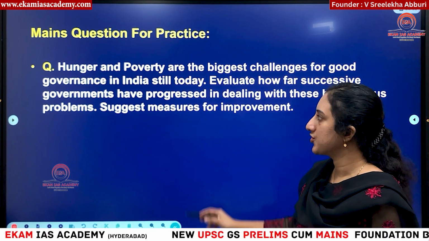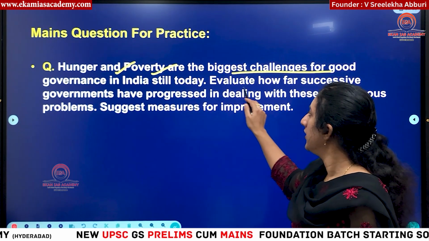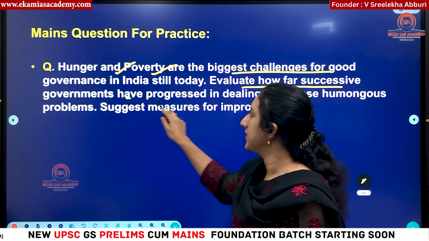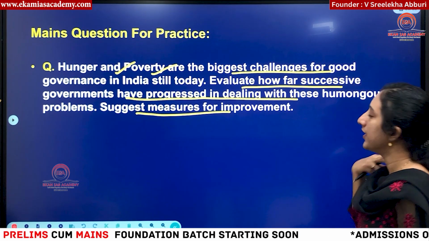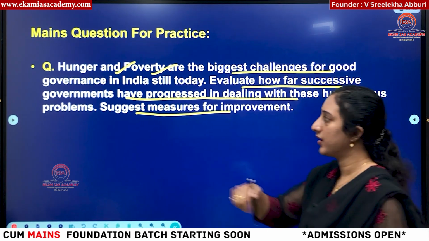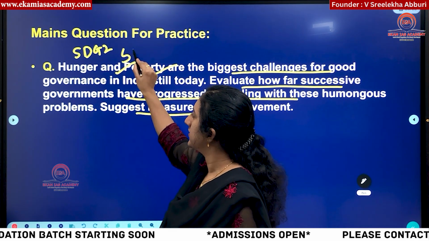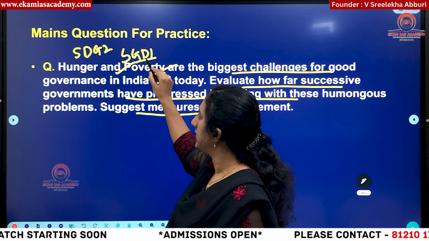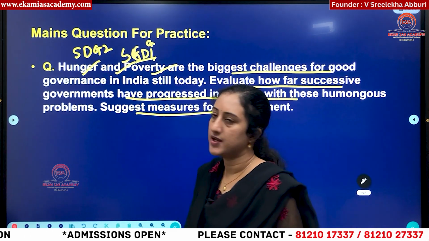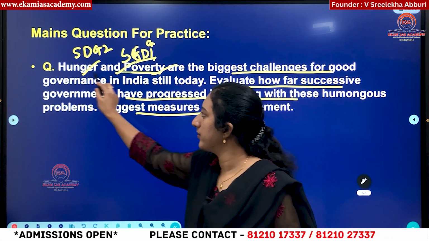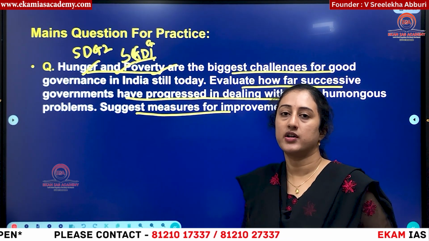Then, the main question is: hunger and poverty are the biggest challenges for good governance in India. Evaluate how far successive governments have progressed in dealing with these human problems and suggest measures for improvement. Okay, so you can see here, hunger is dealt under SDG 2. SDG 1 is poverty. So SDG 1 is no poverty, and zero hunger is SDG 2. These two problems are interlinked. So you have to start the answer by giving the level of hunger and poverty in India.